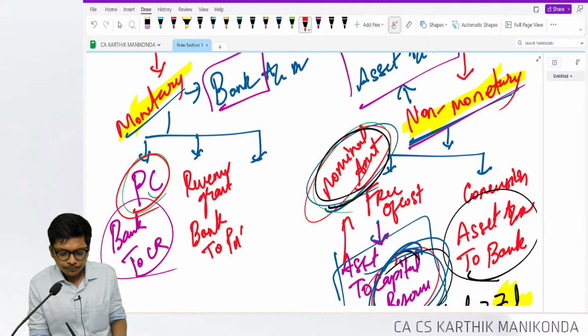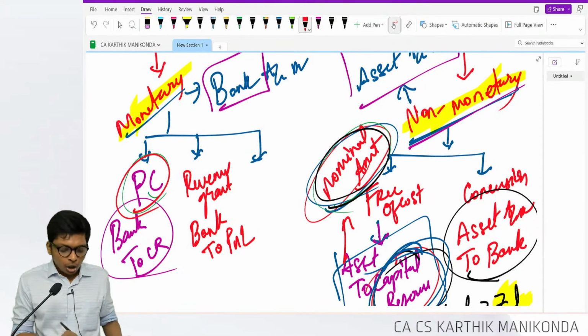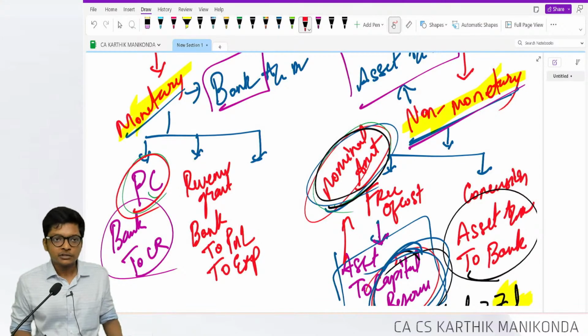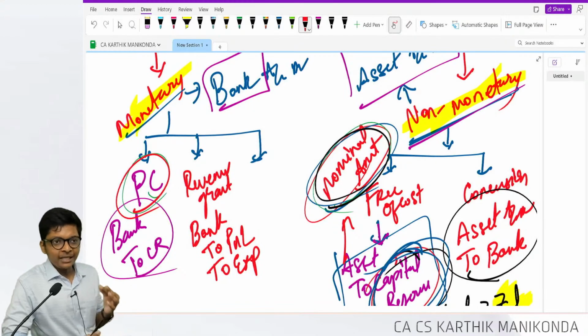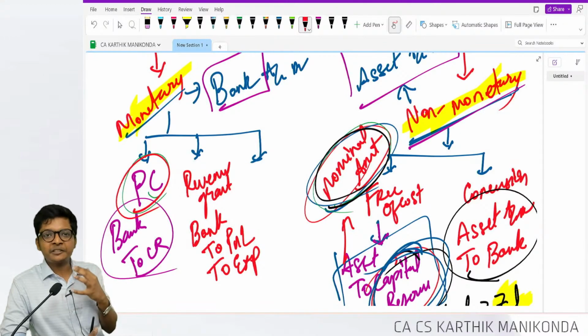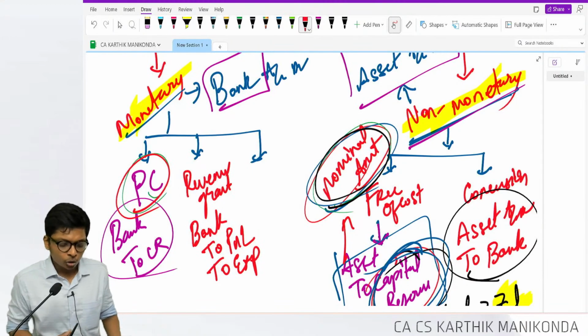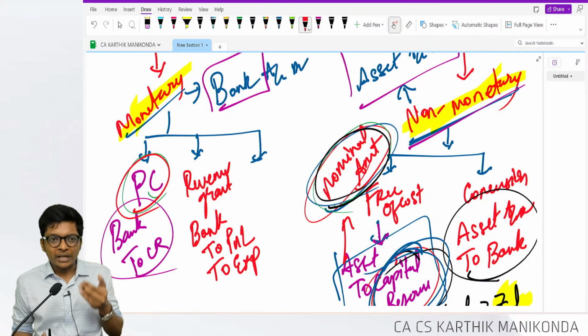You can credit the P&L account because it is recurring in nature, or you can credit the relevant expenditure account. Whichever expense is reimbursed, credit that expense. Are you following, guys? So we have promoter's contribution: bank to capital reserve.